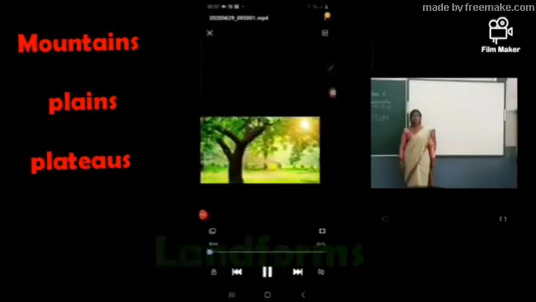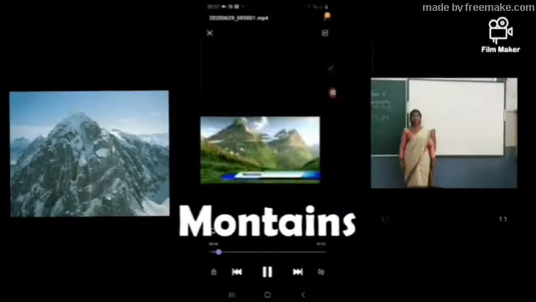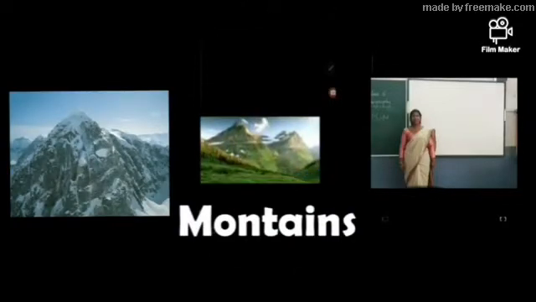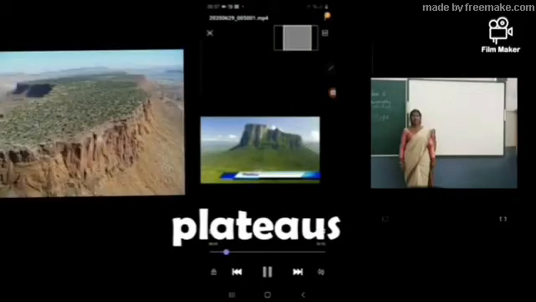Let's discuss important landforms. Let's see which are the landforms. Here, what do you see? You see a mountain. Mountains are the higher lands. And you see plateaus. Plateaus are not so high as mountains, but they are higher than plains or lower areas. They are flat lands and are also known as tablelands. We are living in a tableland, which is the Chota Nagpur plateau.